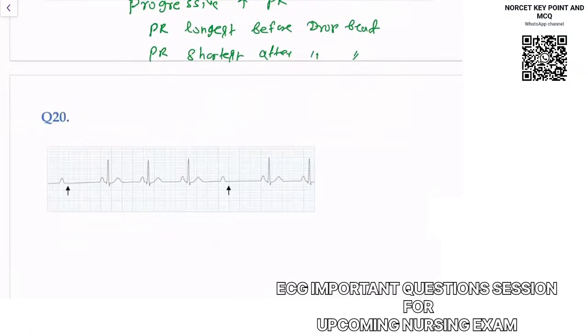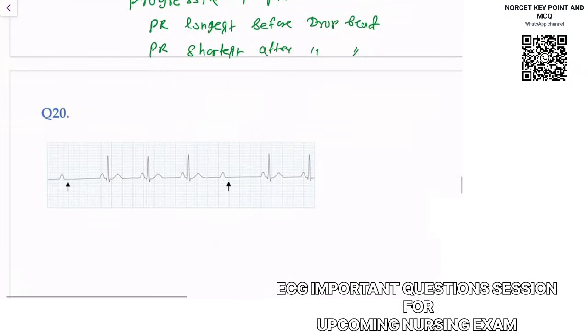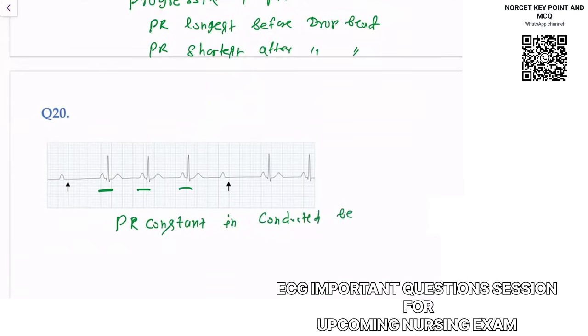Okay, then understand this. Next question, if I show you this here, you can notice there is a constant PR. Some beats are conducting, and in those fully conducted beats, PR will be constant. Along with this, you will notice intermittently non-conducted beats, meaning only the P wave you will see.